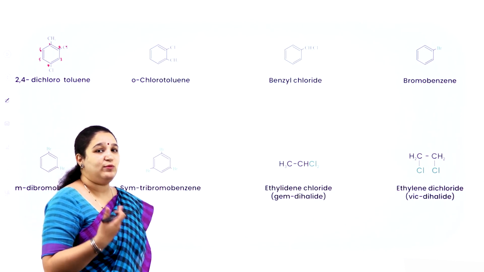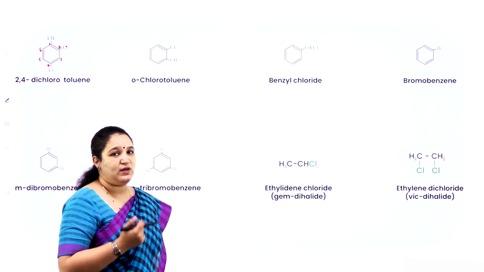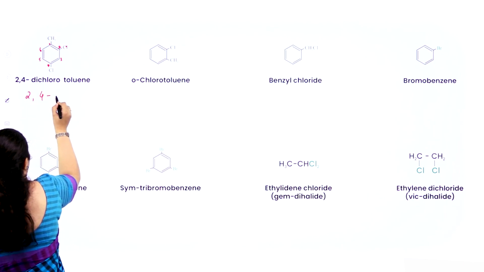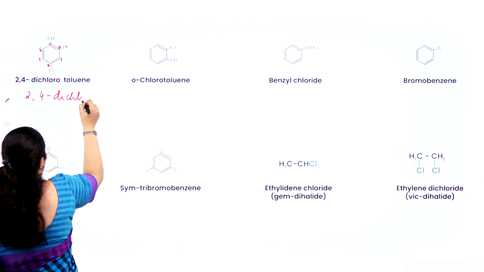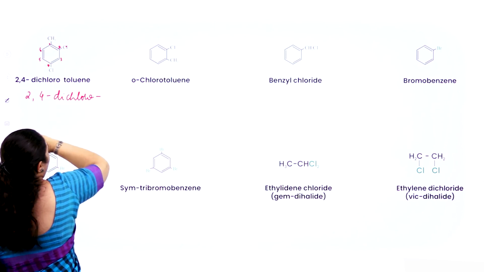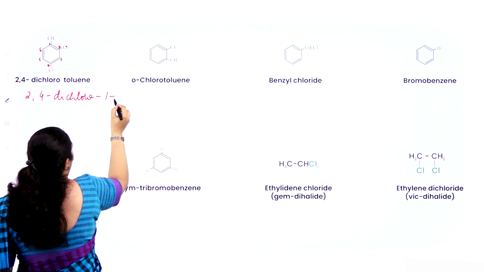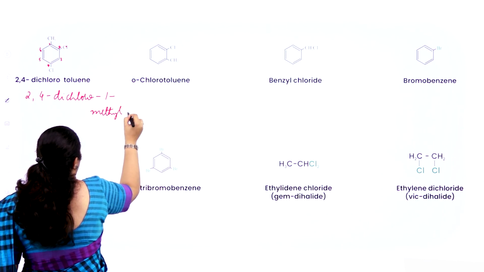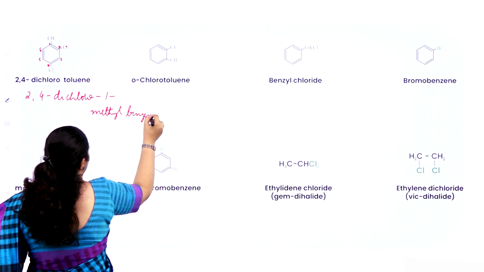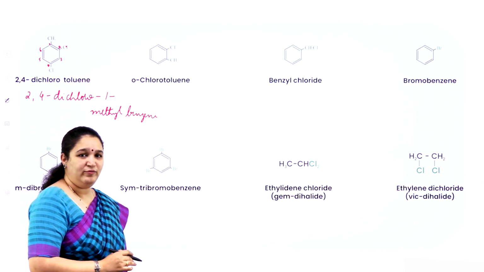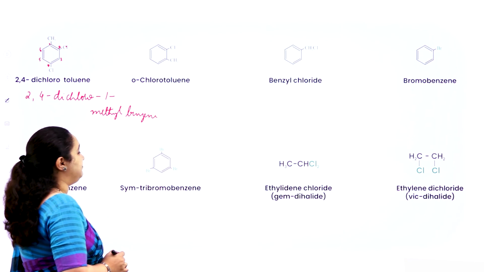But still there is one more way of writing. What is it? That is 2,4-dichloro. Instead of toluene, for first carbon atom I have methyl group. So I'll write it as 1-methylbenzene. Okay. So this is the other way of writing the name.